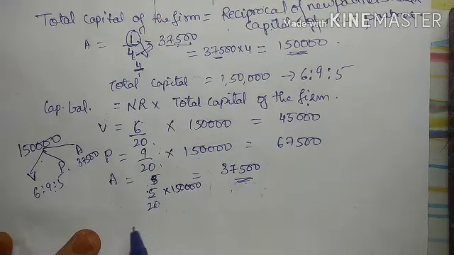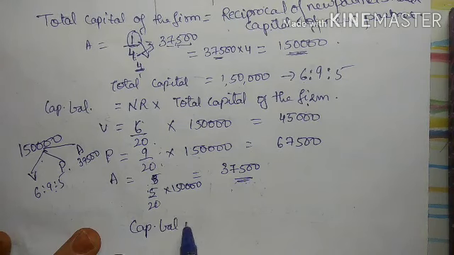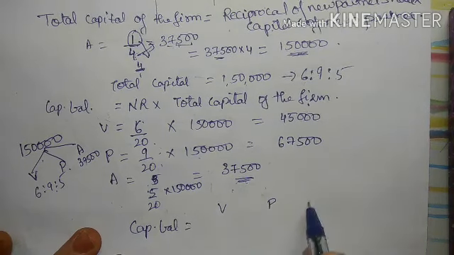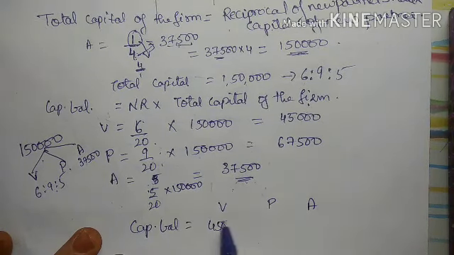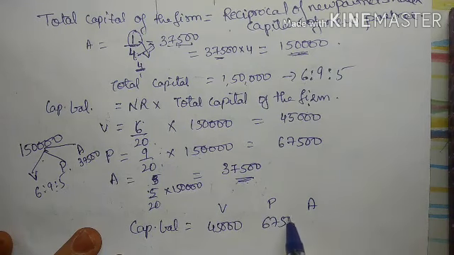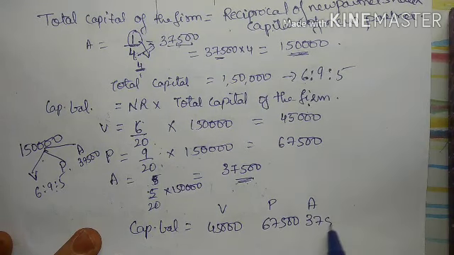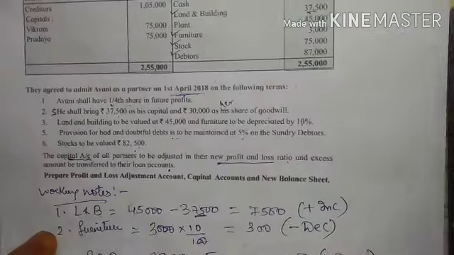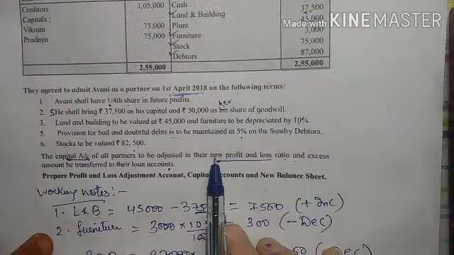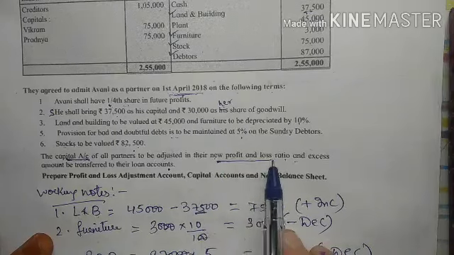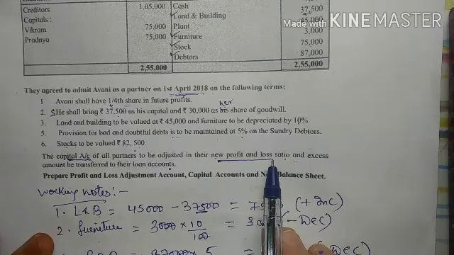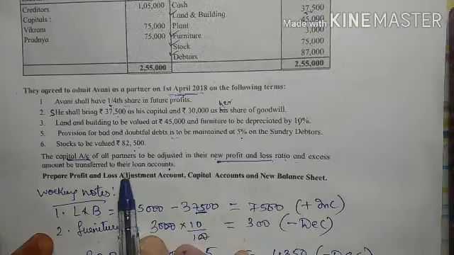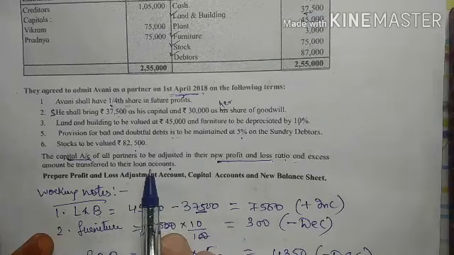So what is the new capital balance? Vikram, Pradnya and Avni: 45,000, 67,500, 37,500. So this adjustment means that the capital accounts of the partners are to be adjusted in the new profit and loss ratio, and whatever is the excess amount is to be transferred to their loan account.